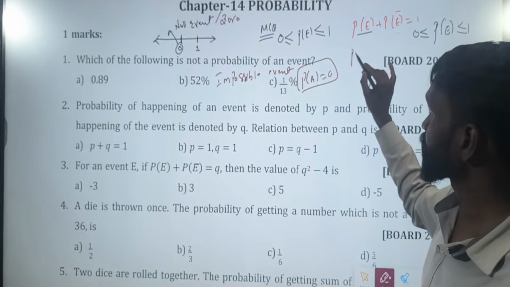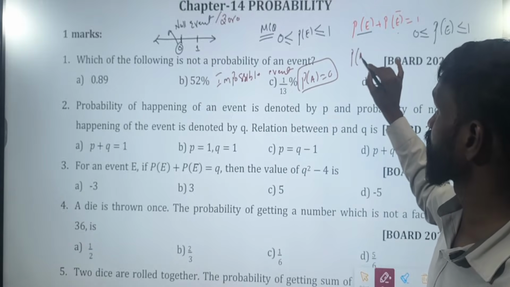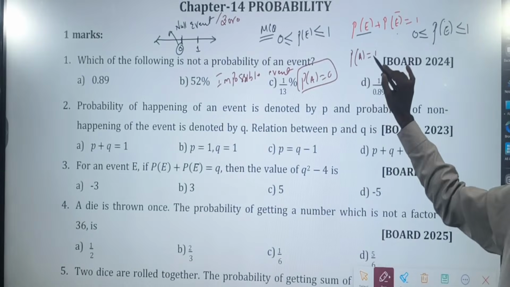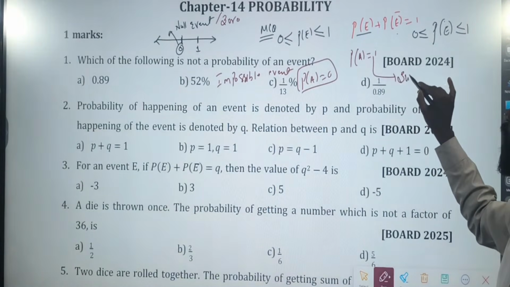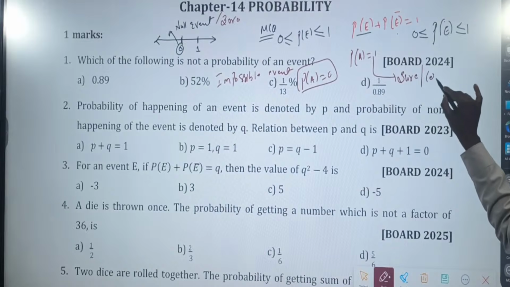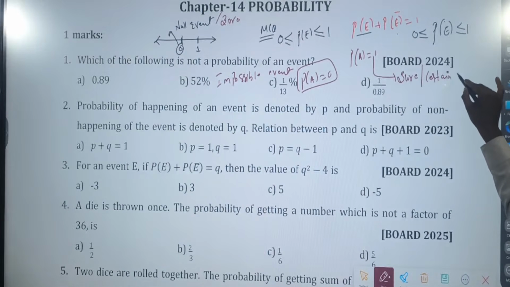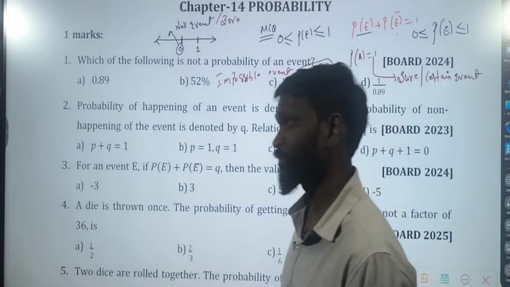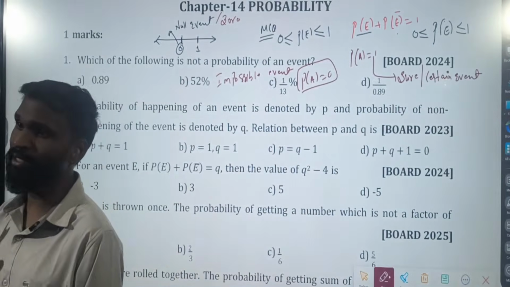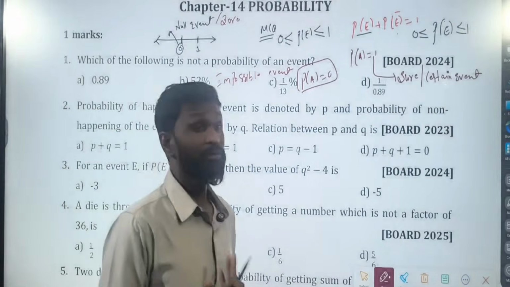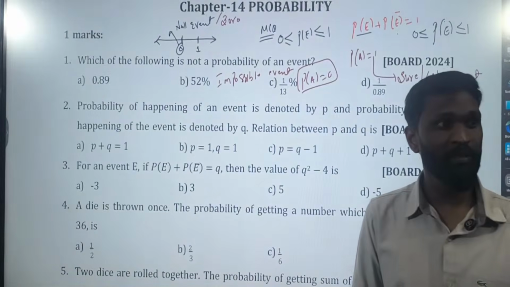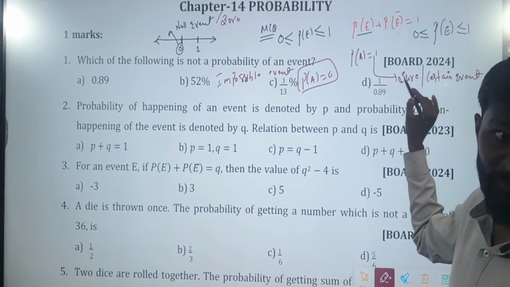The probability of a sure event. In other words, if the probability of any event is 1, then it is called sure or certain event. What does it mean? You will win for any number of trials. You will keep on winning. There is no question of losing. When you are sure about something, it will happen, then it is called sure event.